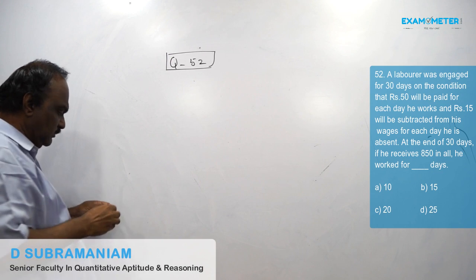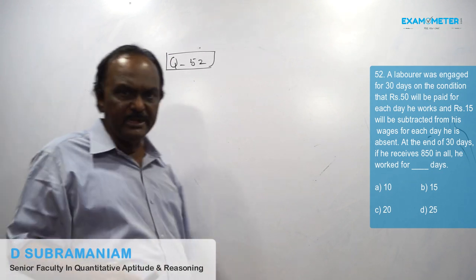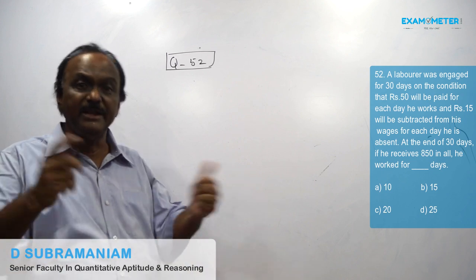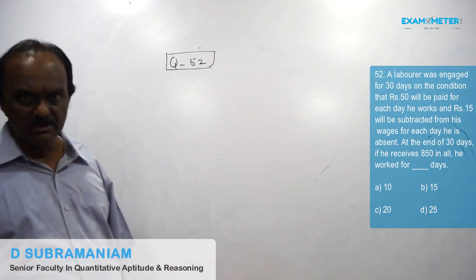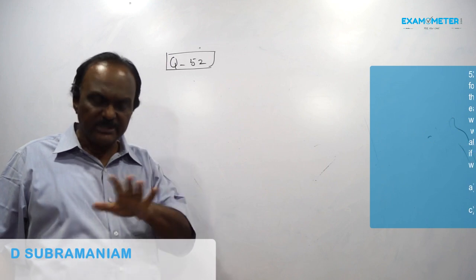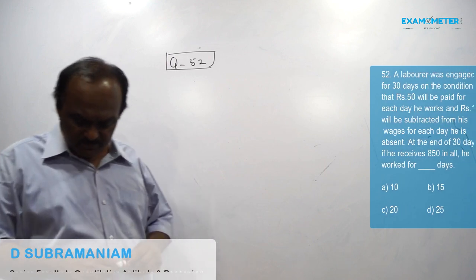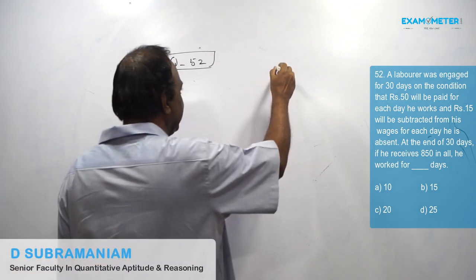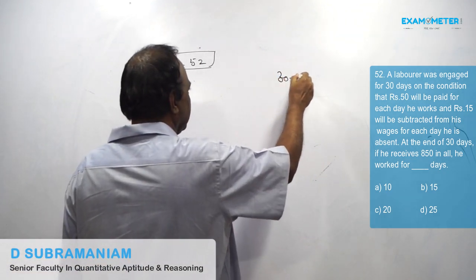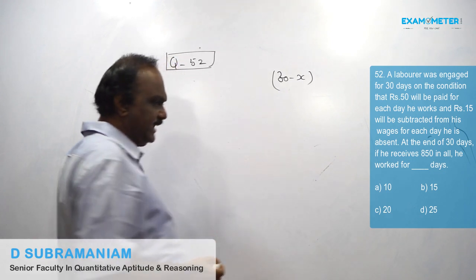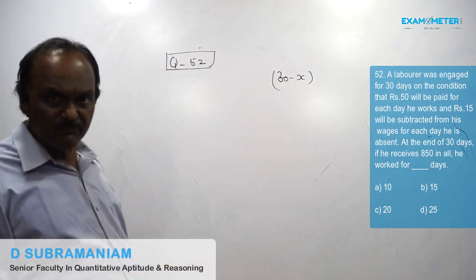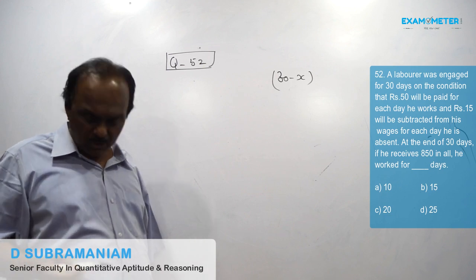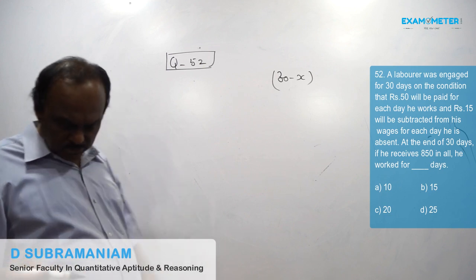In this problem, we have to find out how many days he has worked. We will assume he works for x days. In that case, he will be absent for 30 minus x days, because the total number of days is only 30. So 50x